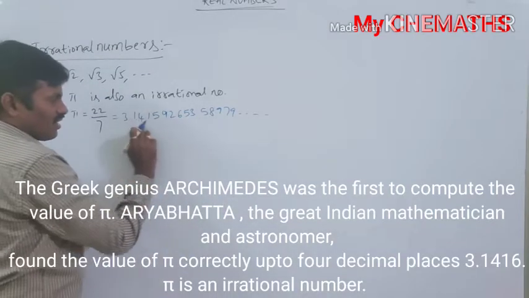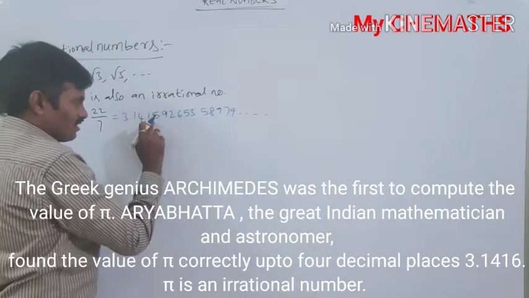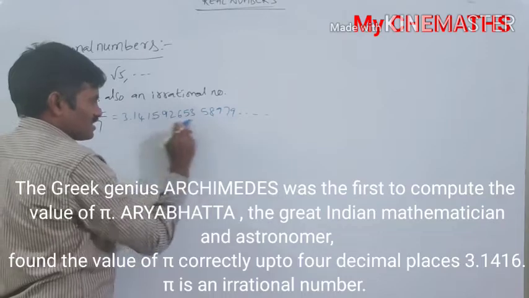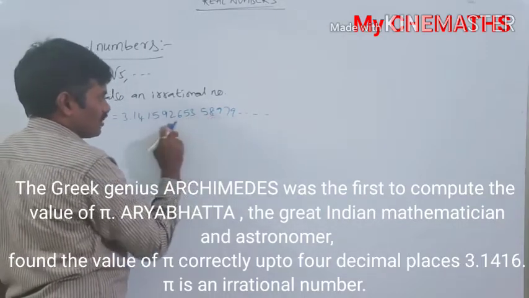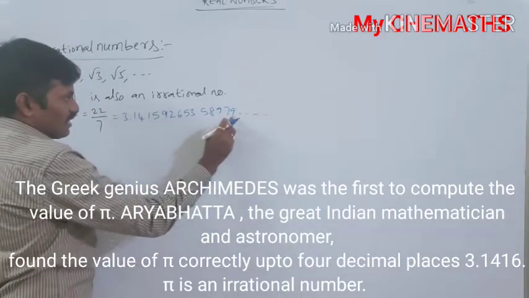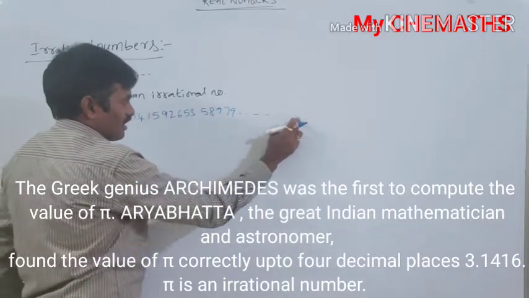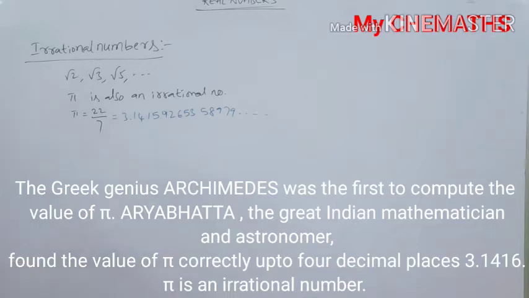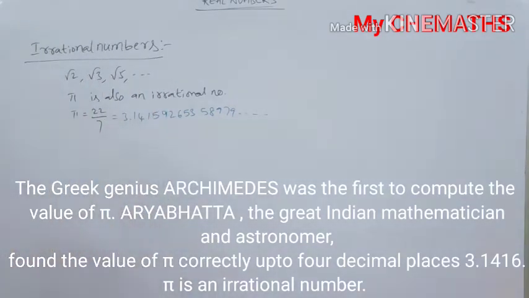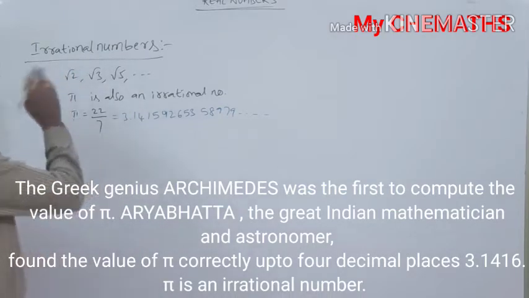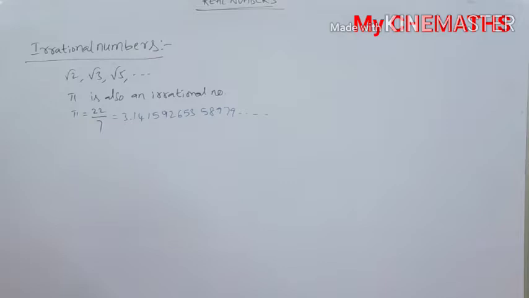And are any digits repeating here? No. 5, 9, 2, 6, 5, 3, 5, 8. Continuously, like 99999, there is no repetition here. This type of decimals are called non-terminating, non-repeating decimals, so these are called irrational numbers. Everything we have learned in the previous class.